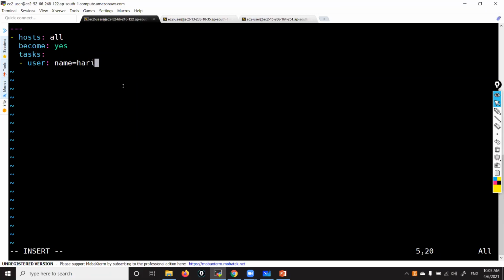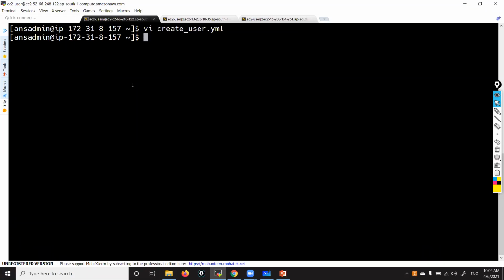Now let me run this playbook. See, I am not giving whether the user is to be created or deleted. Nothing I am giving, because the default behavior is creating only. If you don't give anything, by default the user will be created. In this playbook, whatever required information is there, I mentioned everything. Now I just need to execute that playbook.